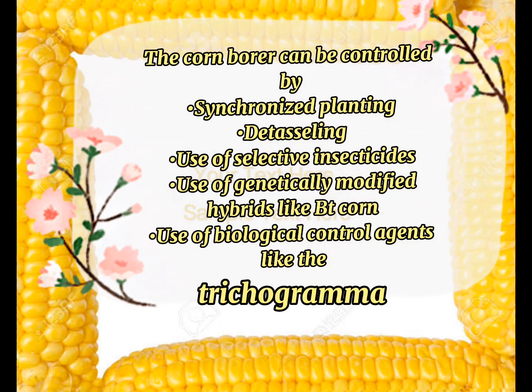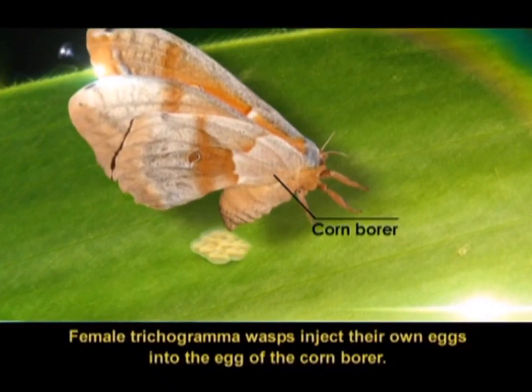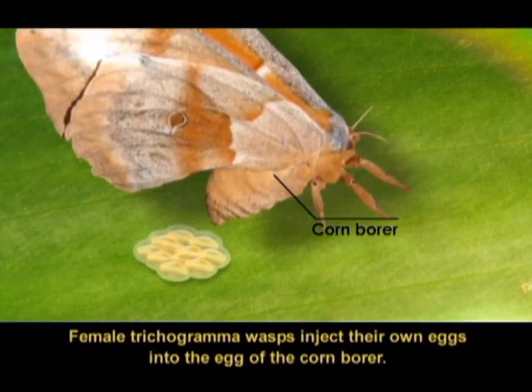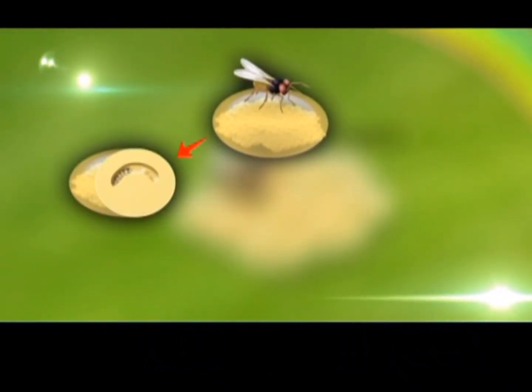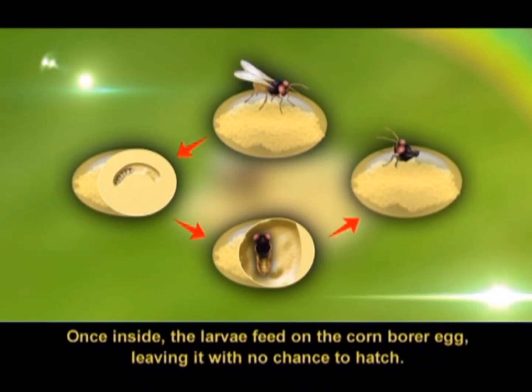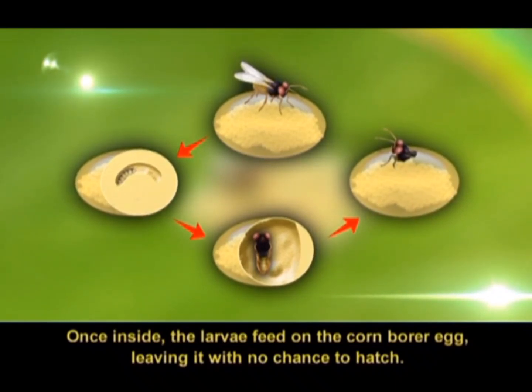The corn borer can be controlled by synchronized planting, detasseling, use of selective insecticides, use of genetically modified hybrids like BT corn, and use of biological control agents like trichogramma. Female trichogramma wasps inject their own eggs into the egg of the corn borer. Once inside, the larvae feed on the corn borer egg, leaving it with no chance to hatch.